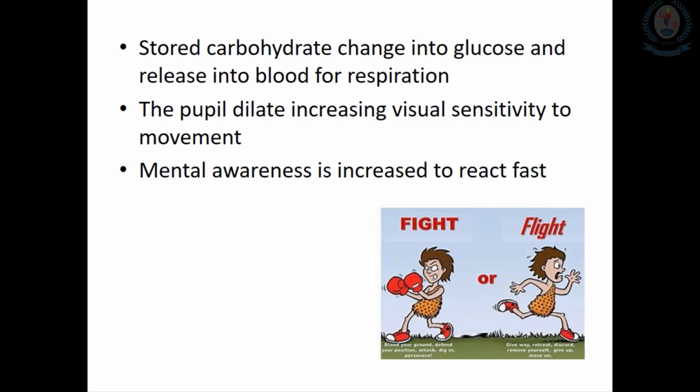Other than this, adrenaline triggers the dilating of the pupil to increase visual sensitivity to movement. Because of adrenaline action, mental awareness is also increased to react fast for a particular urgent activity.